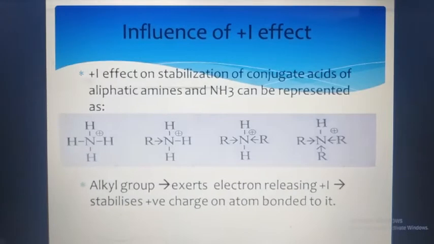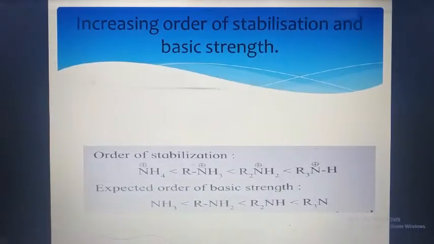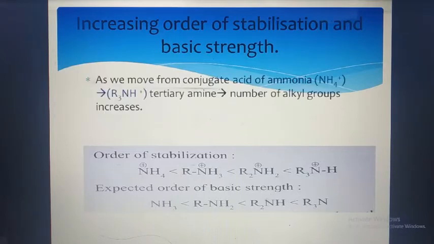Next we are going to see the increasing order of stabilization and basic strength. So here order of stabilization, how the compounds get stabilized. Here ions are given, so order is given, that is NH4, RNH3, R2NH2, R3NH, and expected order of basic strength is given.